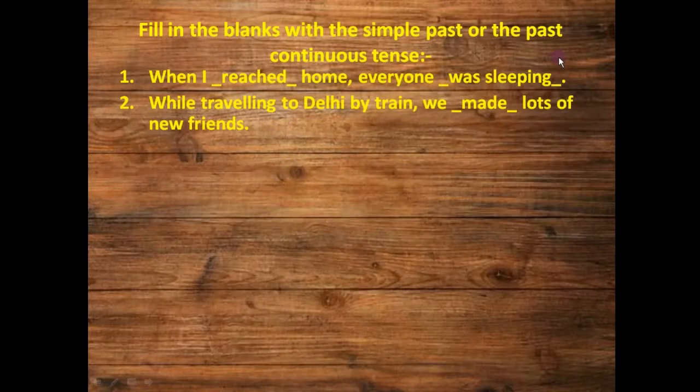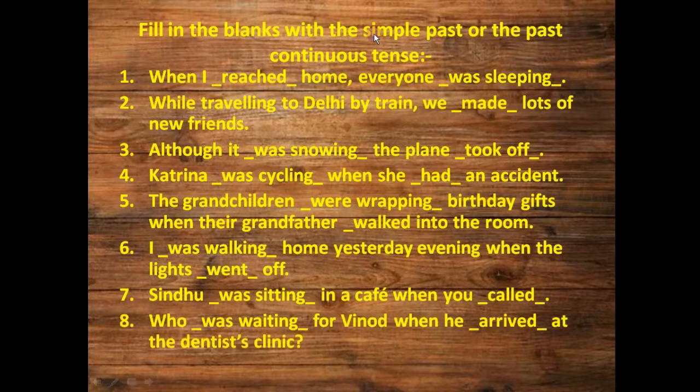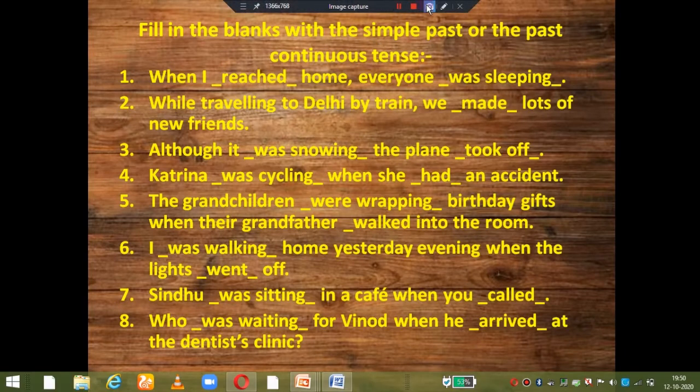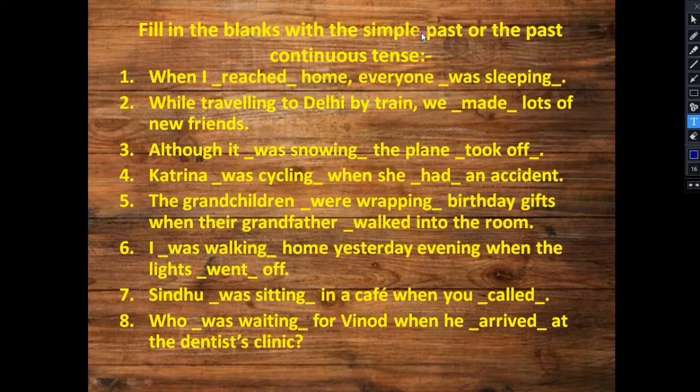Now, again this is your classwork, and you have to put simple past tense or past continuous according to the sentences. Same as you have got the exercise, first of all you should know what you have to fill. For simple past tense, verb second form. For the past continuous tense, you have to fill was, were plus ing. Okay, so now what you have to do? When I reached home, everyone was sleeping. You cannot write when I was reaching home, everyone slept. No. So when I reached home, everyone was sleeping. According to the sense of the sentence, you have to fill the answer.